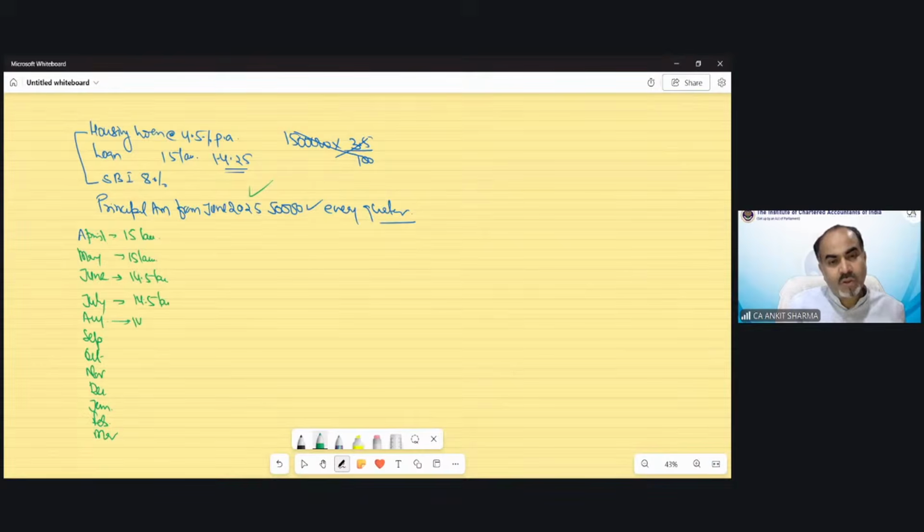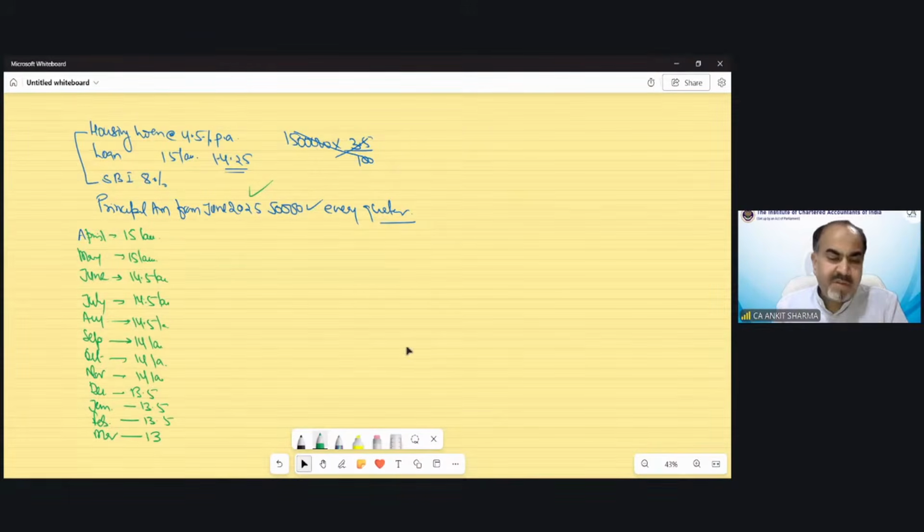For August also, it would be 14.5 lakh. And from September it will change again to 14 lakh for the next 3 months. And from December, 13.5, 13.5, 13.5, and for March, it would be 13.